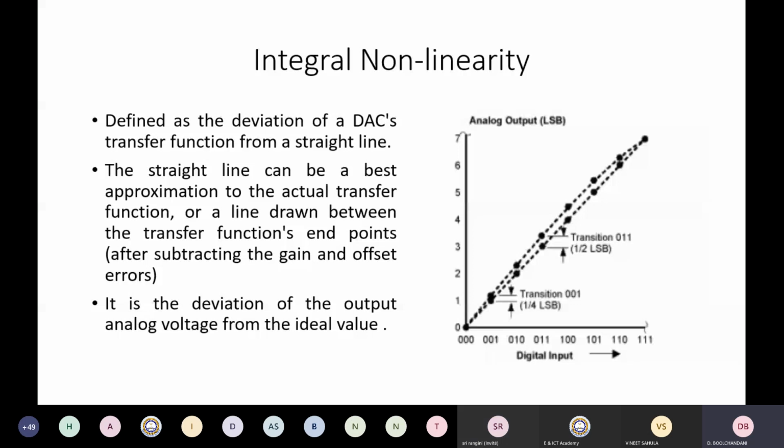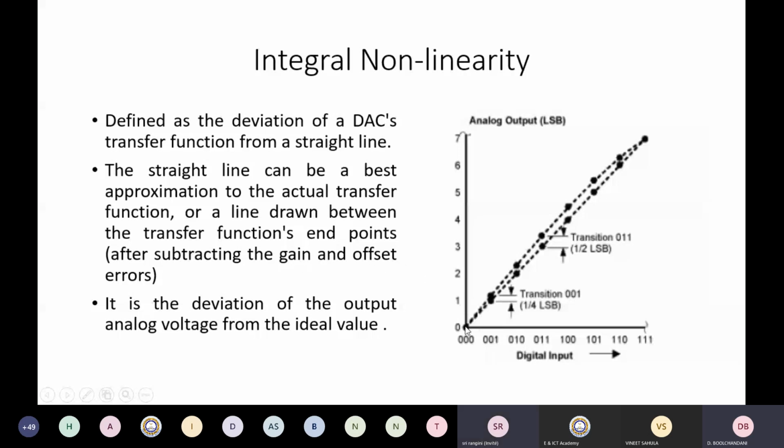Then we have another nonlinearity error, which is known as the integral nonlinearity. It is defined as the deviation of the digital to analog converter transfer function from a straight line. The straight line can be a best approximation to the actual transfer function, or a line drawn between the transfer function's endpoints after subtracting the gain and offset error.